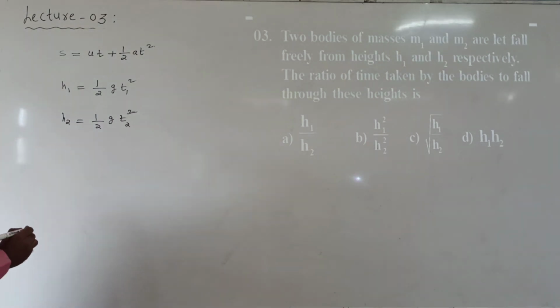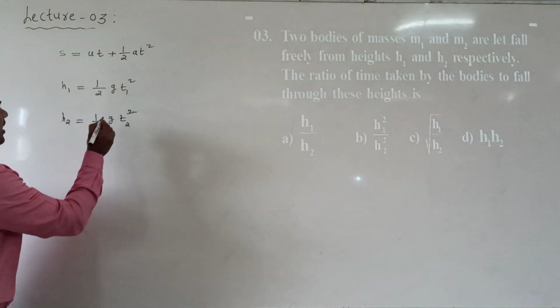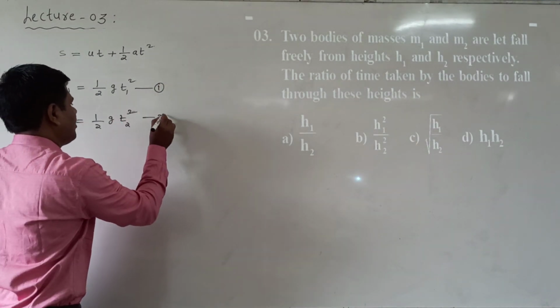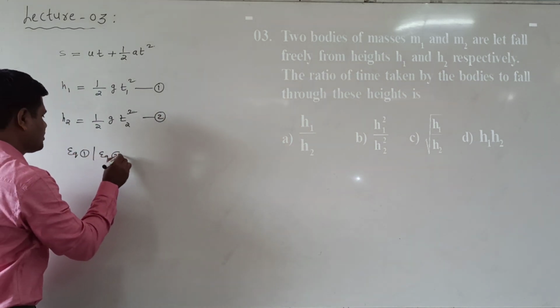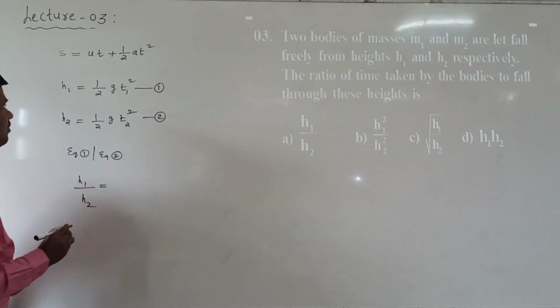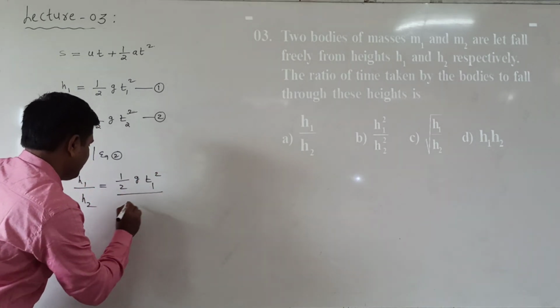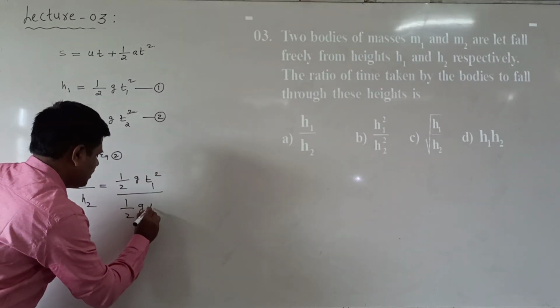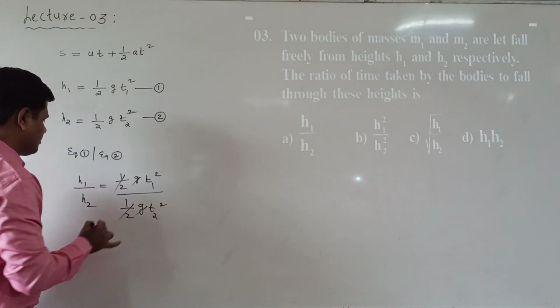Now the ratio is asked, which means the time ratio is asked. This is considered equation number 1 and equation 2. Now equation 1 divided by equation 2. What do we get? h1 by h2 is equal to half into g into t1 square by half into g into t2 square. The half cancels, g also cancels.